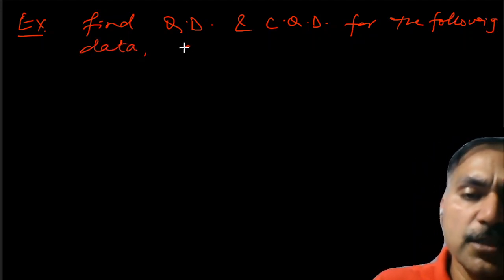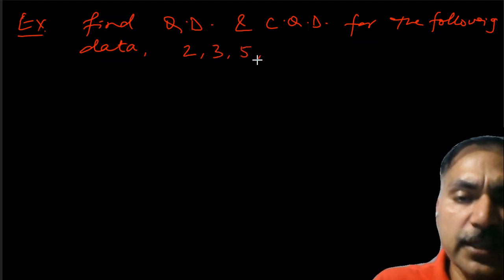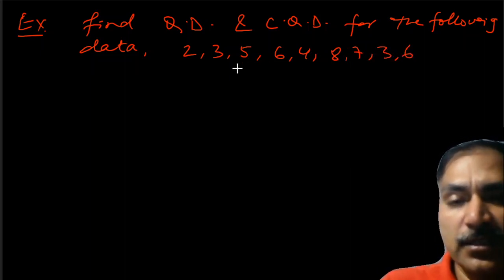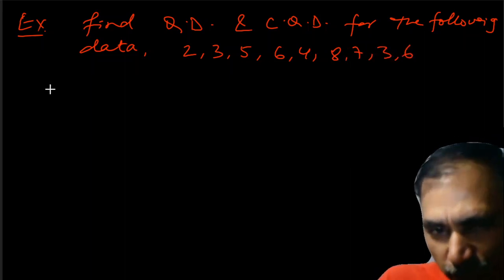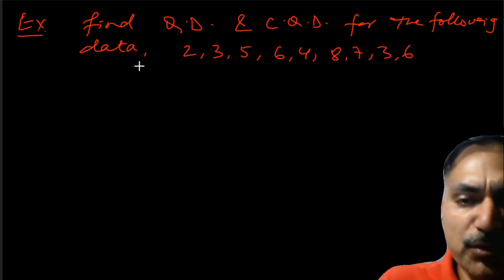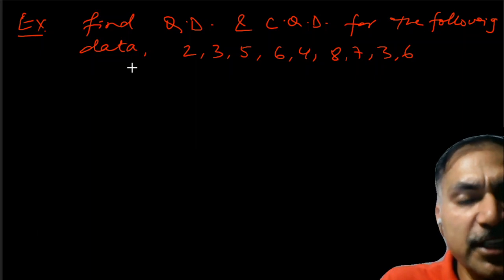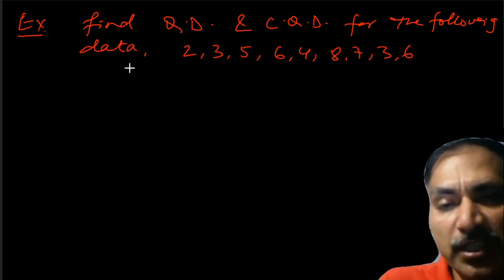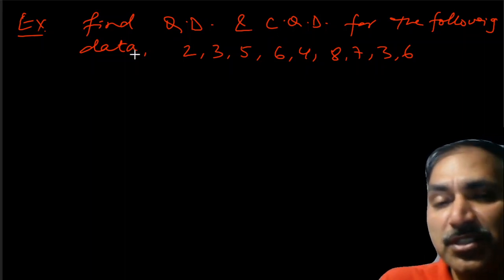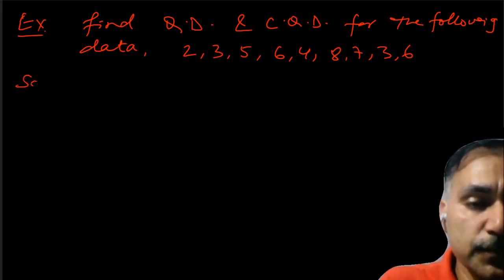Let us take the numbers: 2, 3, 5, 6, 4, 8, 7, 3, 6. Now, the question is to find out quartile deviation and coefficient of quartile deviation. That means we need to first find out Q1 and Q3. If we have Q1 and Q3, then we can find out quartile deviation and coefficient of quartile deviation.